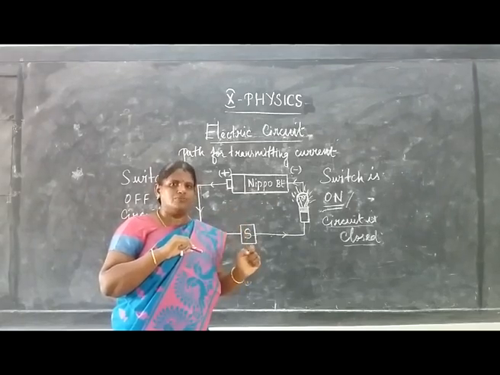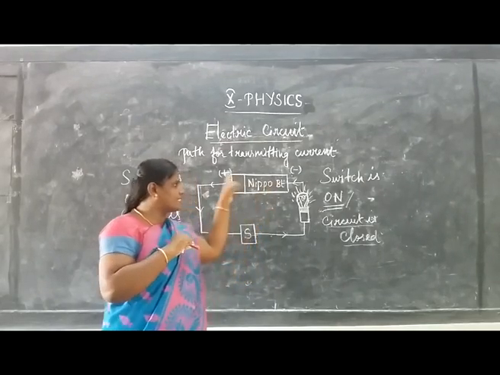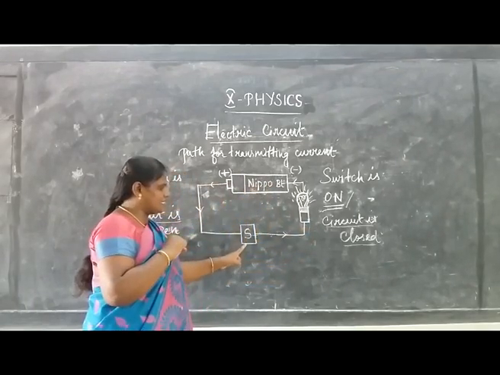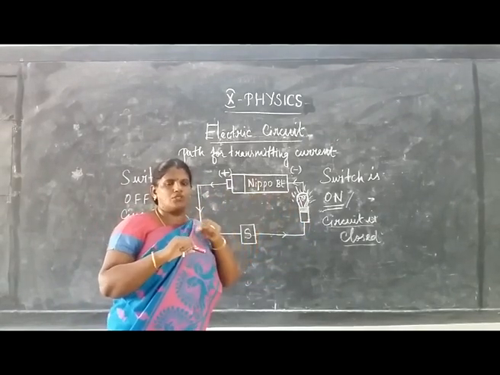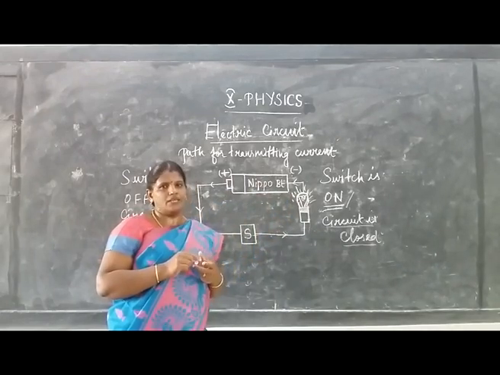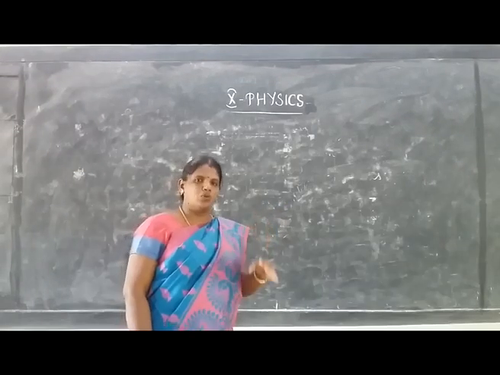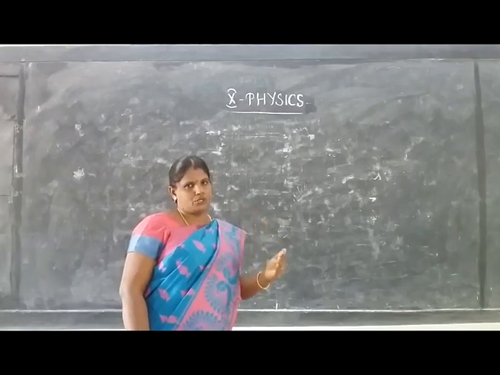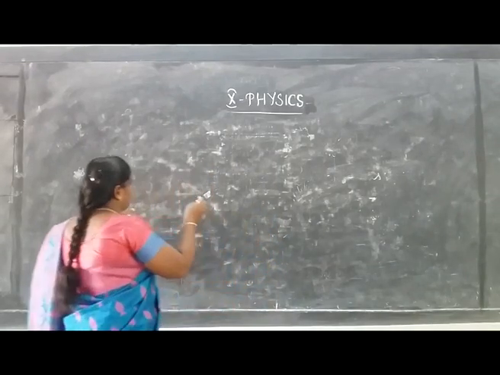So let's move on to the symbols we are using in electric circuits. A simple electric circuit can be modified with the symbol for a battery, a symbol for a switch, and a symbol for an electric lamp. Let's move on to the symbols used in an electric circuit to represent the electrical components used.